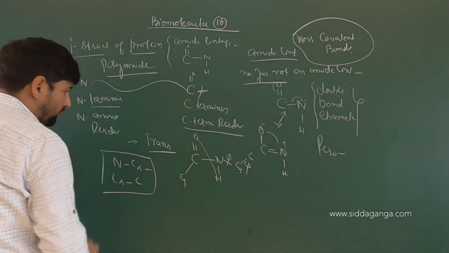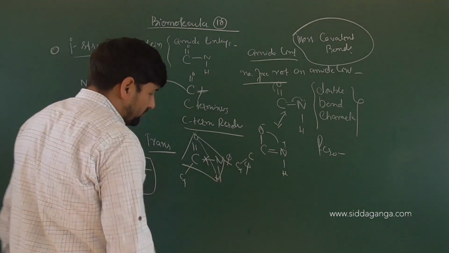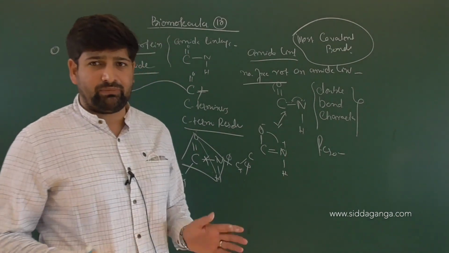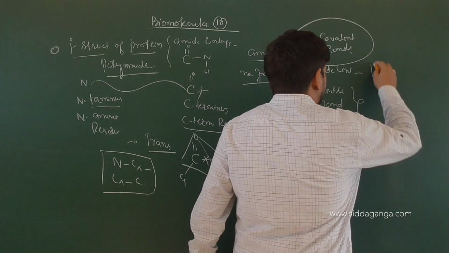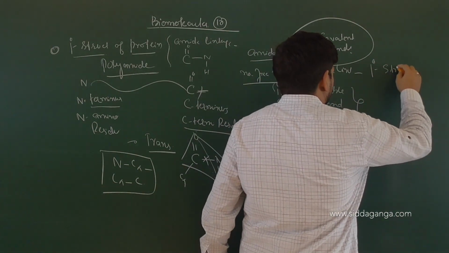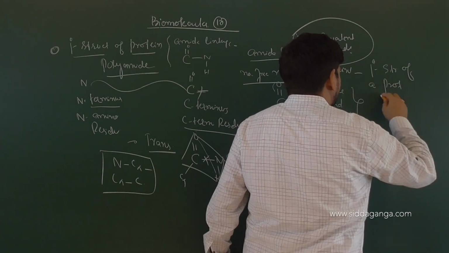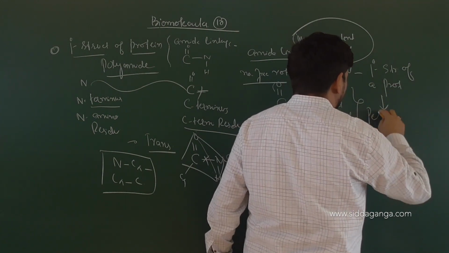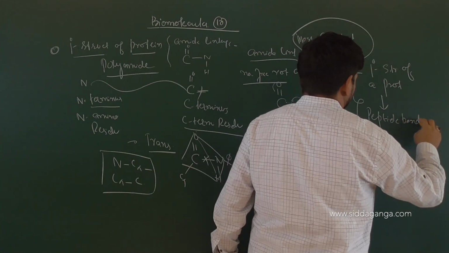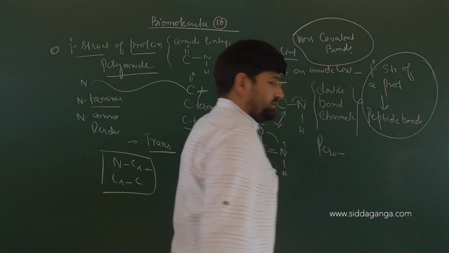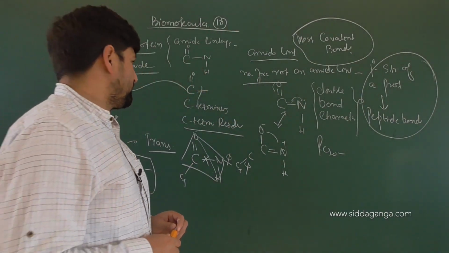There is no rotation available around this. There is a restricted rotation around this bond. We have made it clear in the primary structure. So the final conclusion was that the primary structure of a protein only contains what? Peptide bonds. That was the conclusion that we reached. The primary structure of a protein contains only peptide bonds.